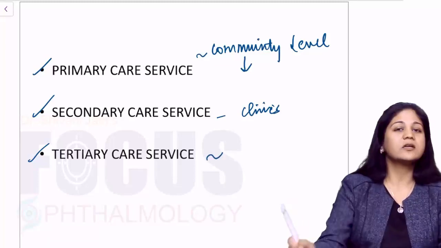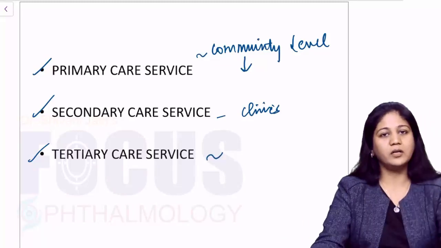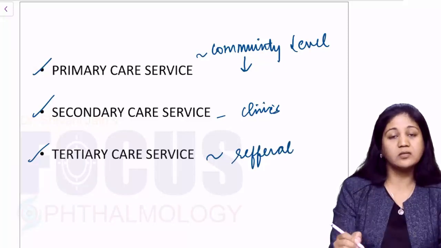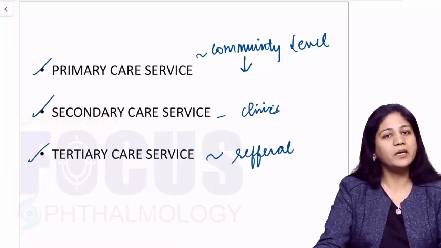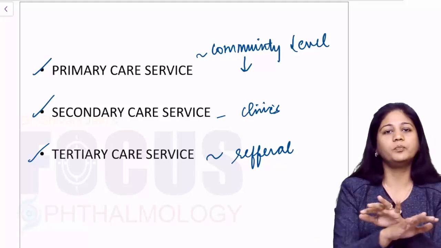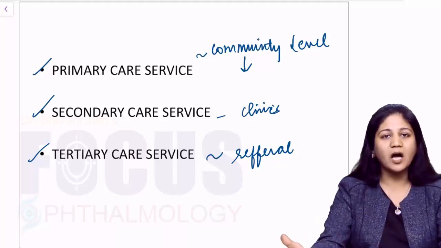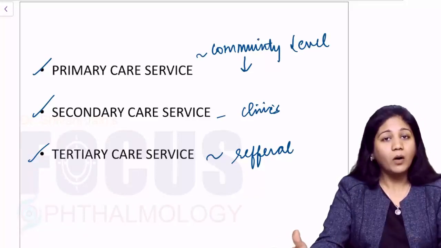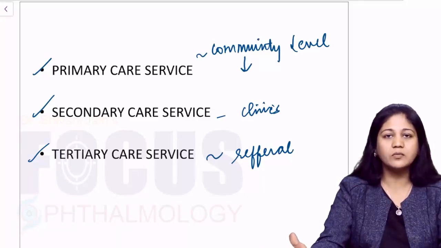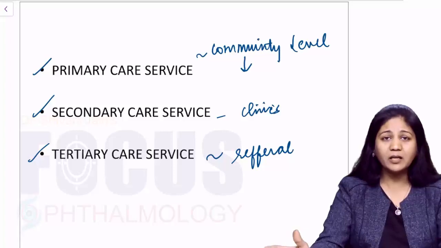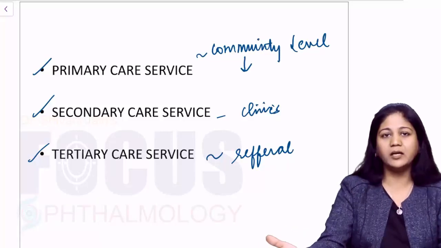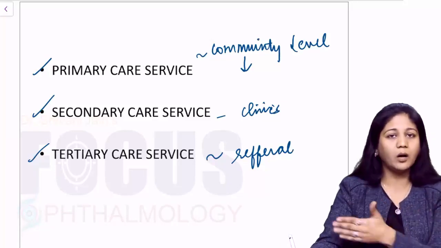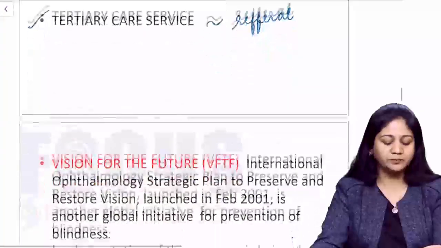Now, tertiary care service is the higher referral area. These are the referral institutes, the central institutes, or the major eye hospitals where you have properly trained staff and all the equipment, where you can do modern refractive surgeries, and even treat posterior segment problems. Any kind of ophthalmological problem can be dealt with. So this is how the strategy goes on.